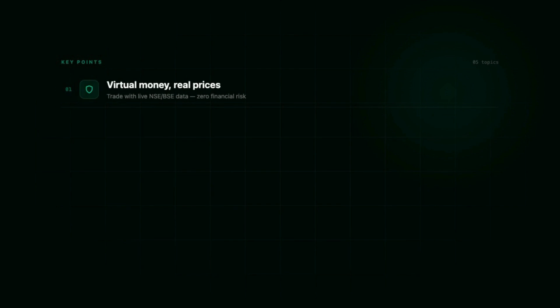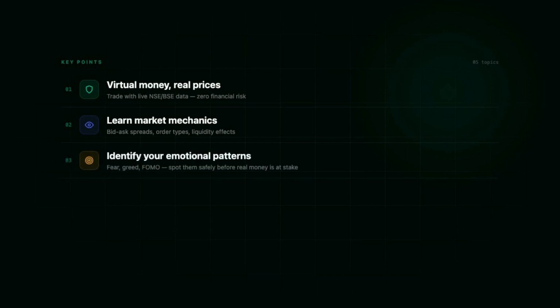Beyond just numbers, it helps you learn essential market mechanics such as bid-ask spreads, order types, and liquidity effects. More importantly, it allows you to identify your emotional patterns. Fear, greed, and FOMO are part of the game. It's better to spot them safely before your capital is at stake.